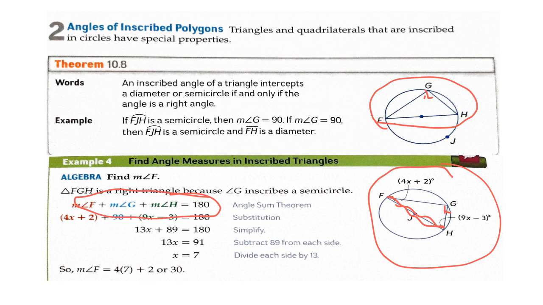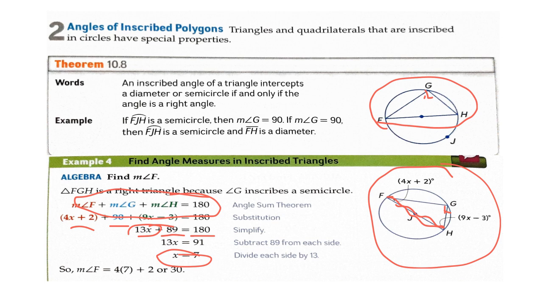If we do the substitution, then we get 4x plus 2 plus 90 plus 9x minus 3 equal to 180 degrees. If we simplify, we get 13x plus 89 is equal to 180, and if we subtract 89 from each side, we get 13x equals 91, and by dividing by 13, we get x equal to 7.